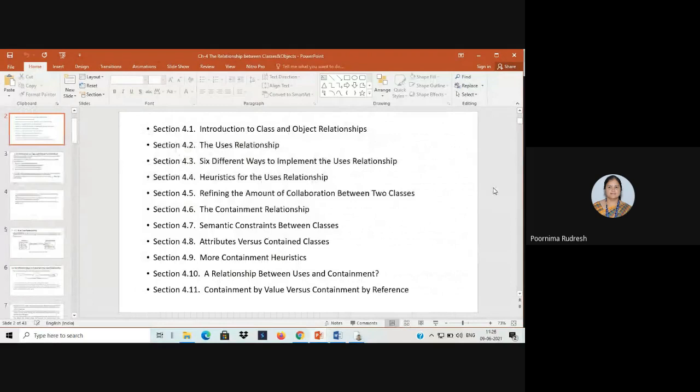You have studied the introduction to classes and object relationships, then the users relationship, then 6 different ways to implement the users relationship, heuristics for the users relationship, refining the amount of collaboration between the two classes, then the containment relationship, semantic constraints between classes, attribute sources contained classes, more containment heuristics, then the relationship between users and containment, and the last one is containment by value versus containment by reference. So these are the topics you have studied in chapter number 4.